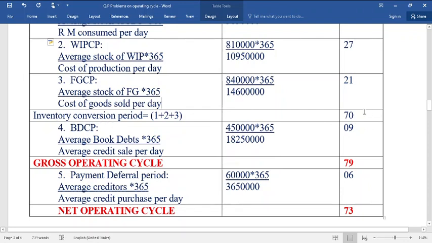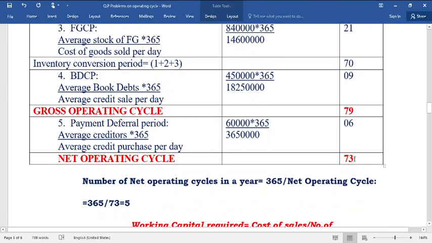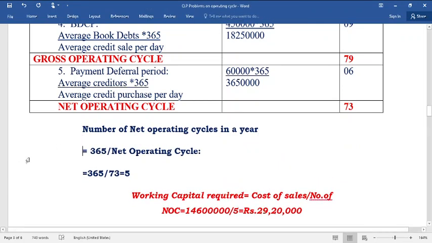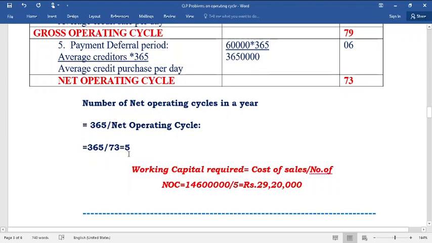So inventory conversion period is 70, to be added to the book debts conversion period. Once you calculate this, you will get the gross operating cycle. From the gross operating cycle, you need to deduct the payment deferral period, which comes around 6 days. So we will get the net operating cycle. Here the number of net operating cycles in a year is equal to 365 divided by net operating cycle. Here the net operating cycle is 73. So the number of net operating cycles in a year is equal to 5.